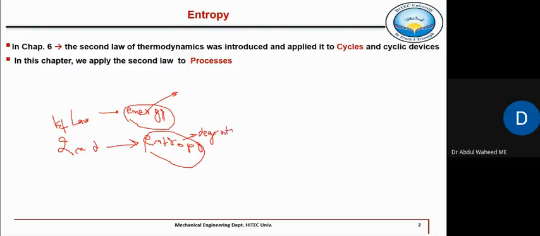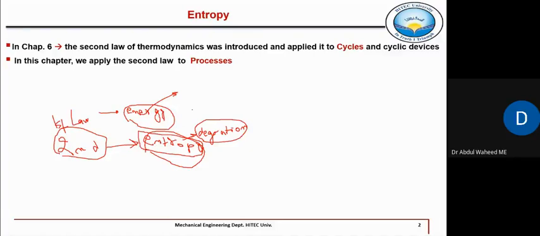In chapter 6, we discussed how energy degrades, because when you take heat out of the system and this heat is converted into work, its temperature drops. As the temperature drops, we can say it is a degraded form of energy, because we cannot take any useful output from that degraded part of energy. So the second law is actually telling us about the degradation of energy, or quality of energy, which we can define in terms of entropy.